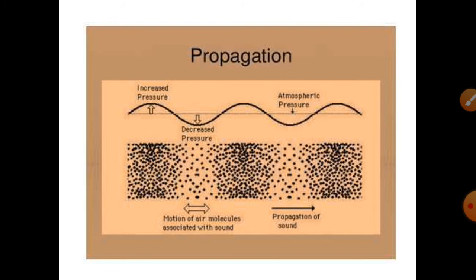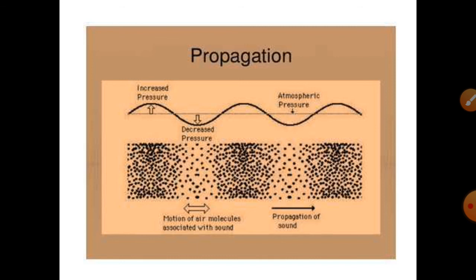Sometimes the particles of air come closer, and sometimes during vibration they move apart alternately. So there is compression and rarefaction alternately, and this is how sound propagates or travels.